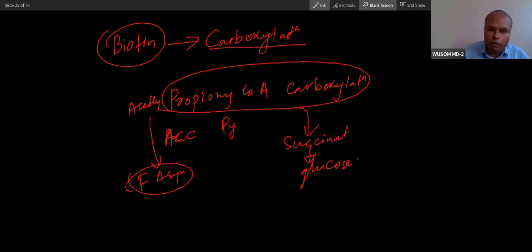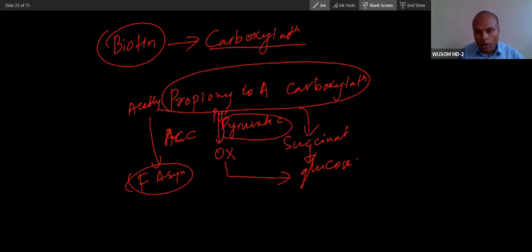Pyruvate carboxylase. And you know this pyruvate carboxylase converts pyruvate into oxaloacetate. This reaction I am teaching you from the very beginning. And this oxaloacetate will also convert into glucose. This is also an enzyme of gluconeogenesis. And it also supplies oxaloacetate during the fed condition.